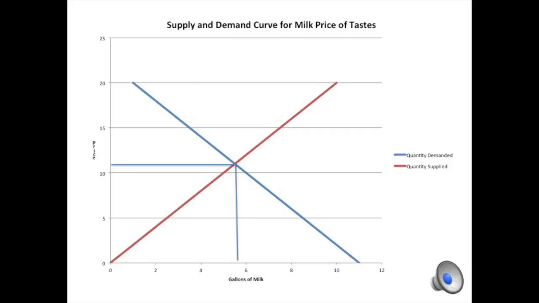So the equilibrium price dropped because the demand dropped to $11.50 and 5.5 gallons of milk. And this makes sense because when your demand drops with no change to the supply, your quantity and your price has to go down to accommodate.